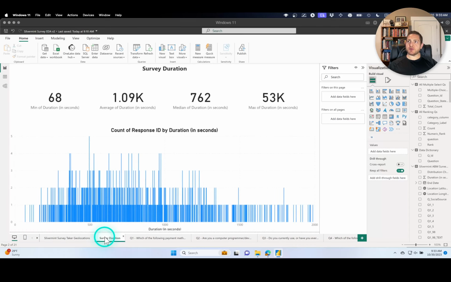The second page that is built from data provided by the survey software itself is survey duration. And this tries to replicate some of the 5-number summary analysis that we were doing last week in RStudio. Here we see the minimum of duration in seconds. We see the maximum of duration in seconds. Those are the same numbers from the min and the max in the 5-number summary. We have an average and a median. What we're missing here are the quartiles, the first and the third. Those are helpful because with them we can produce the interquartile range and identify outliers. Something that we'll get to in a future devotional, possibly next week.